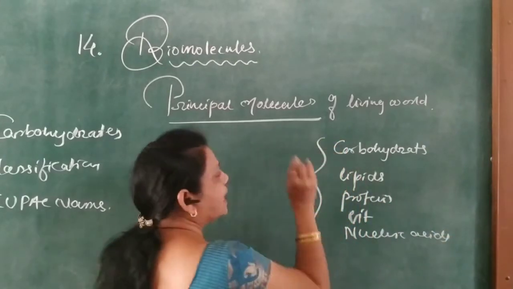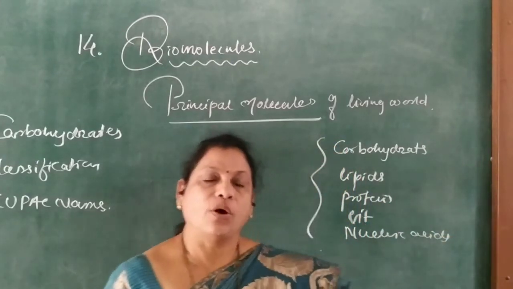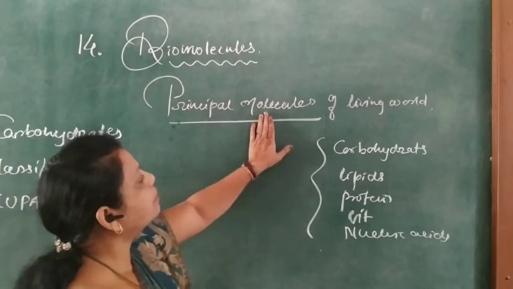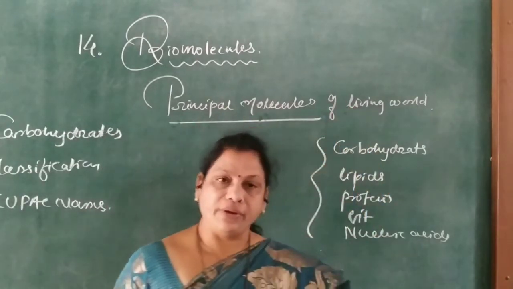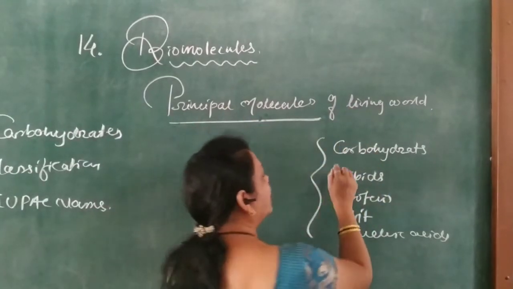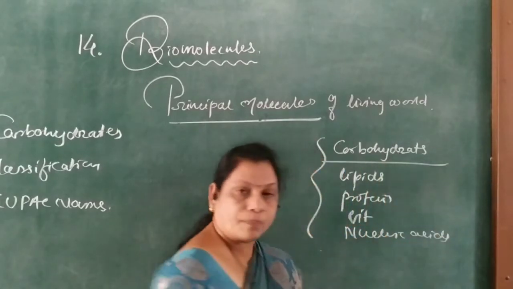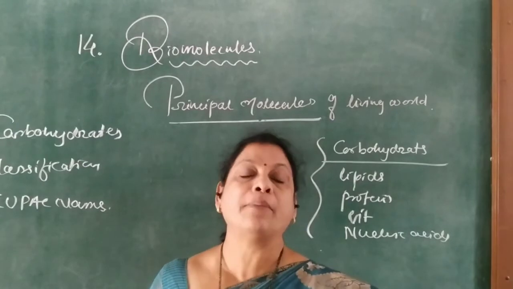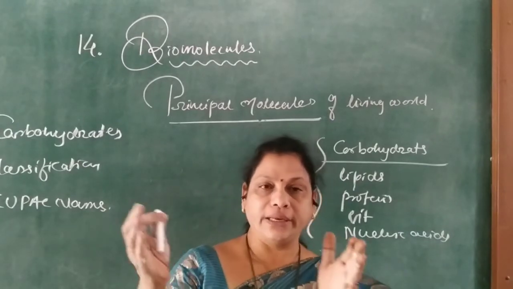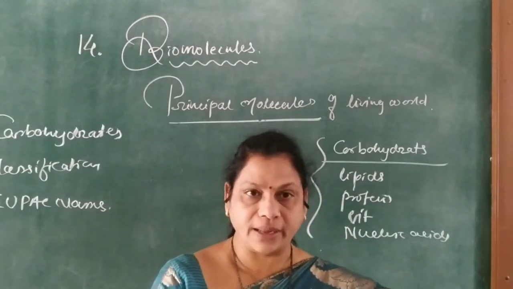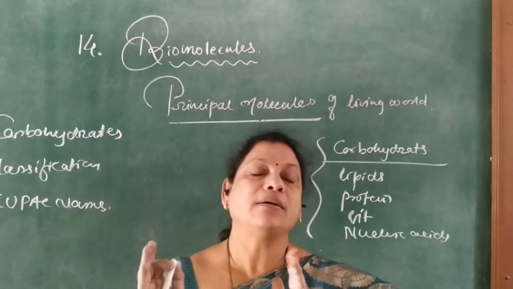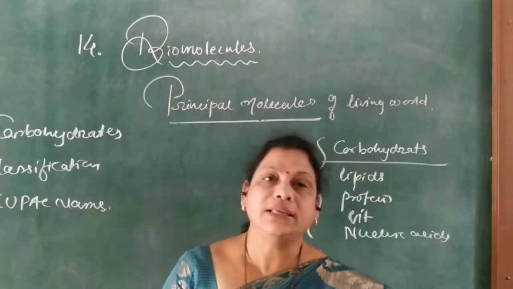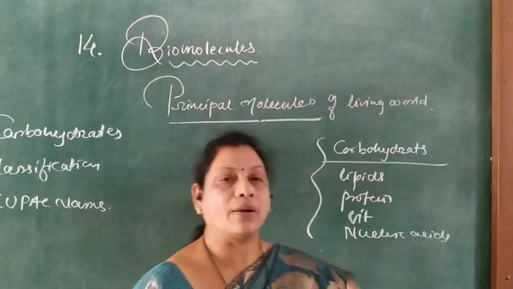These are the biomolecules, or the principal molecules of our living world. Carbohydrates are the basic or proximate principle of our daily food, especially in Maharashtrian food. We eat chapatis and rice, bhakri. These contain the maximum carbohydrates.